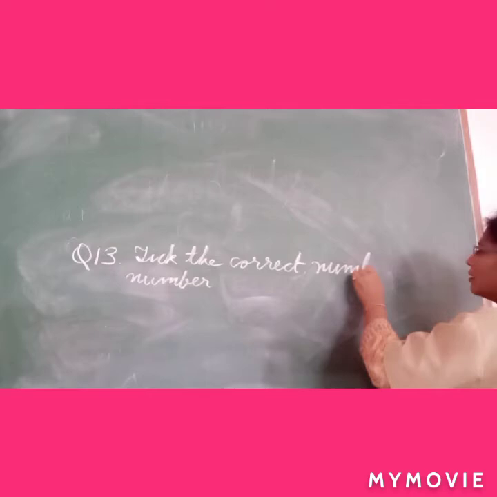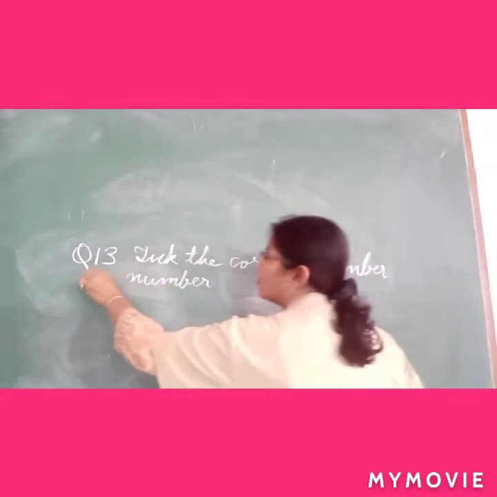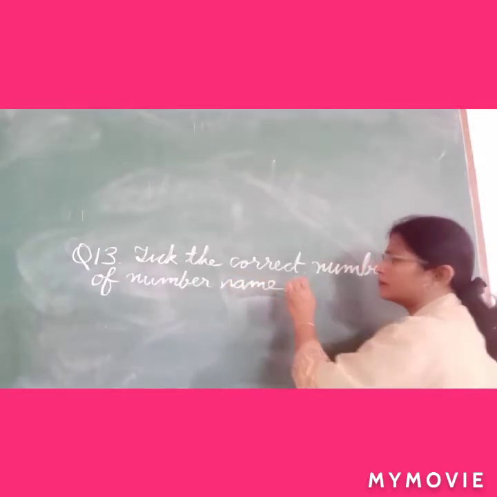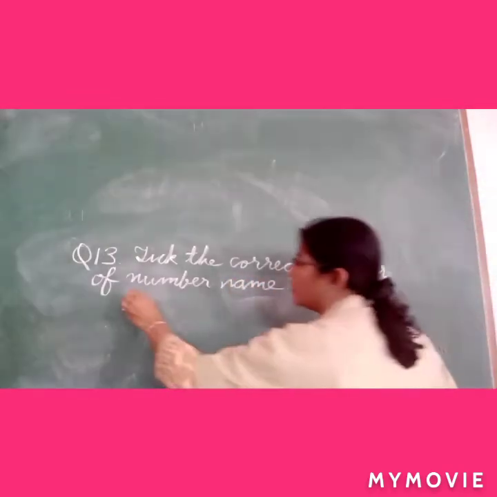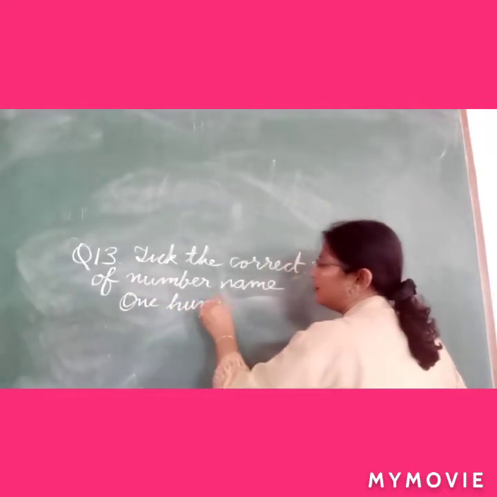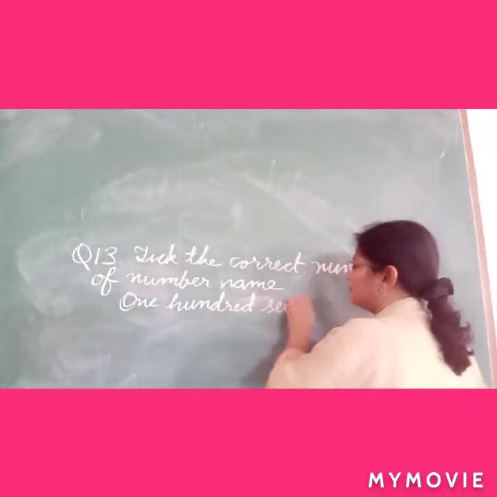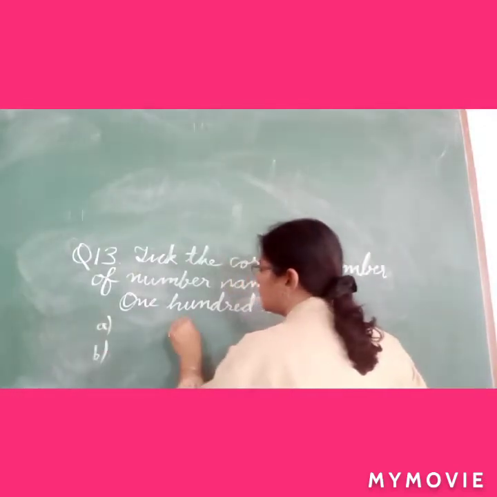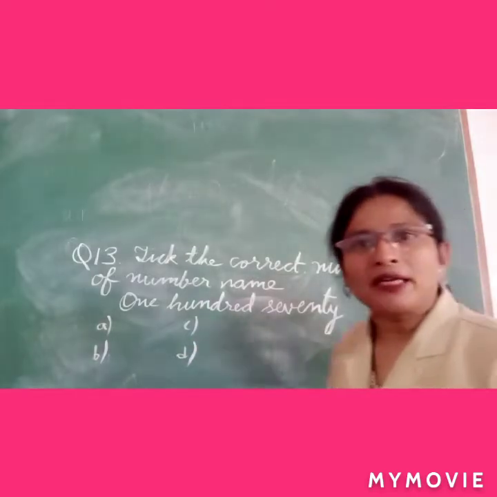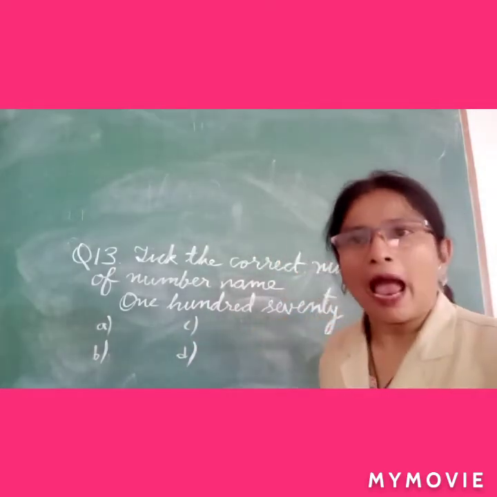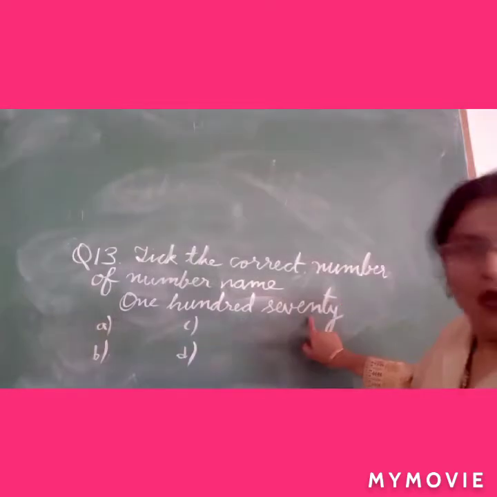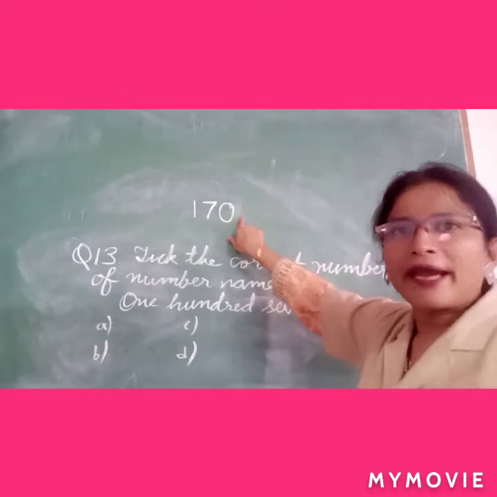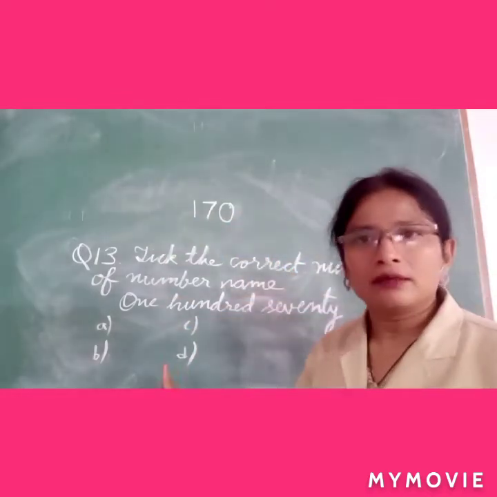Number of number name 170. 170. 4 options are there. 1, 2, 3, 4. I am not writing the wrong answers. I am writing only the correct answer. 170. How we write? 170. When you will find 160, that you will tick. Okay.